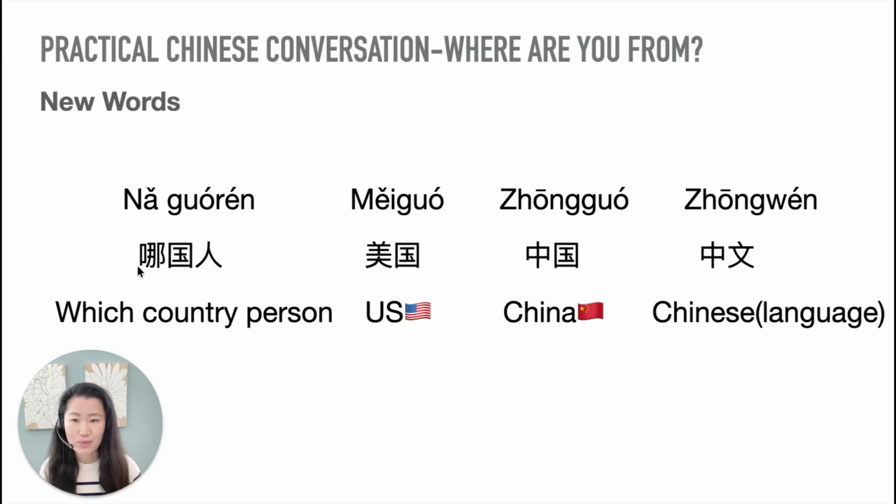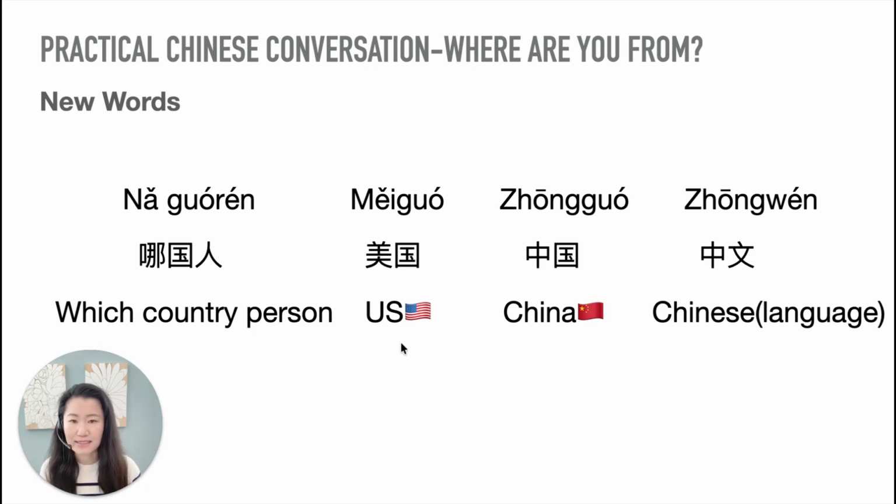Which. So that's why on the left side you can see there is a mouth radical, right? We use our mouth to ask a question. So the second character 国 means a country or nation. That's why it's enclosed, right? It has a boundary outside. Then the last character 人 means a person or people, a body, two legs. So one more time. 哪国人.